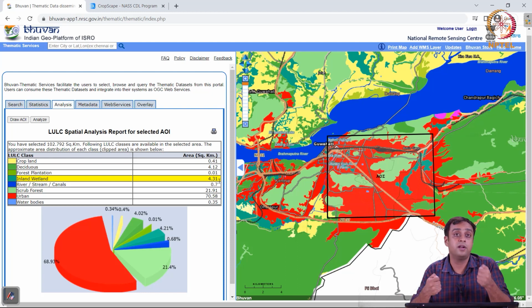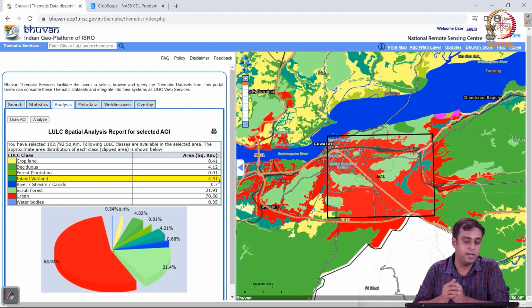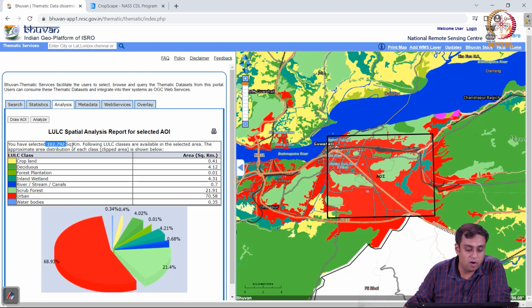The study that I'm conducting, I'm going to conduct with this area of interest. The total area of the polygon that I've drawn is 102.8 square kilometers, and interestingly, I can see all the different layers that I want to study.